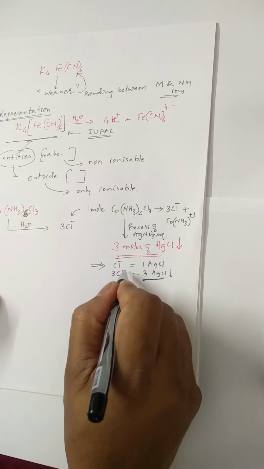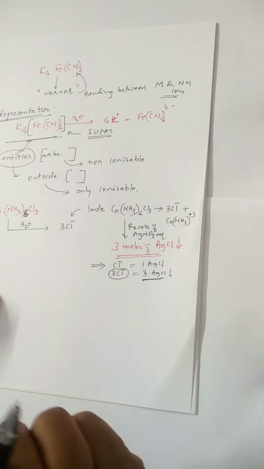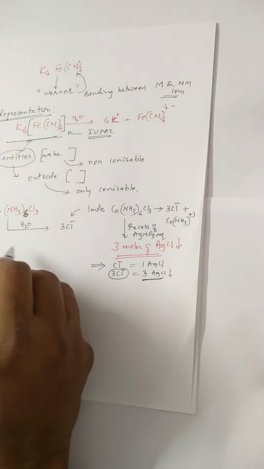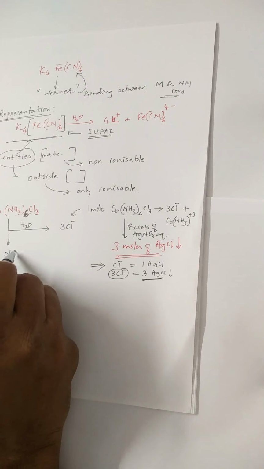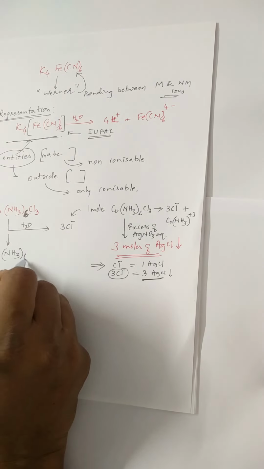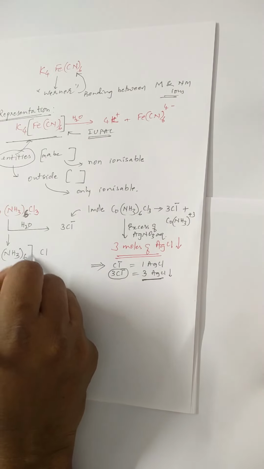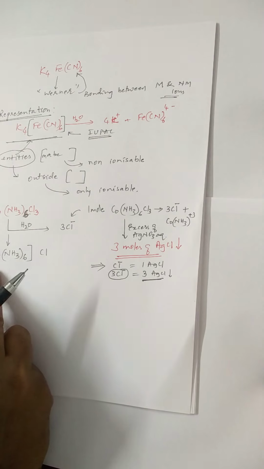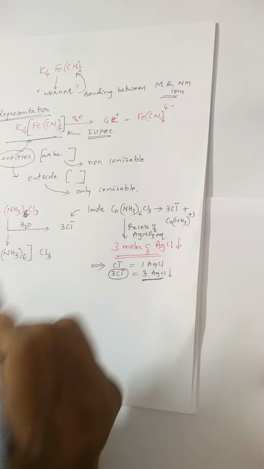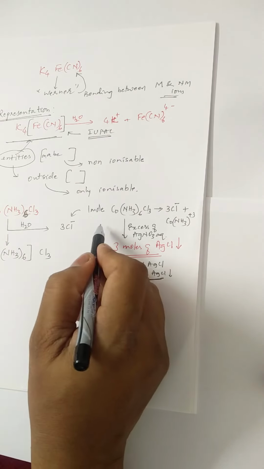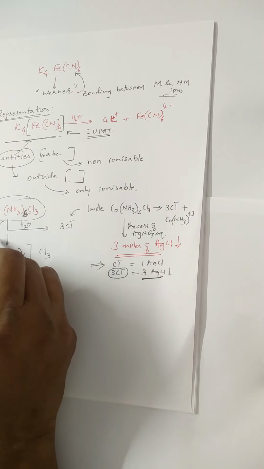This indicates that these 3 chloride ions are ionizable. Then only we will be able to detect them. Therefore, its representation can be done as [Co(NH3)6]Cl3. The NH3 and Co are not ionizable, therefore in square brackets, and Cl3 is outside. This experiment suggests that this molecule exists in this manner.